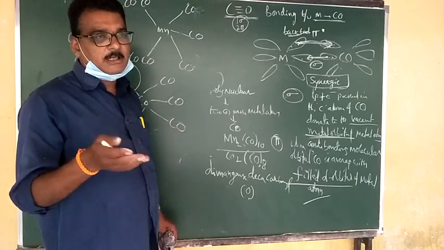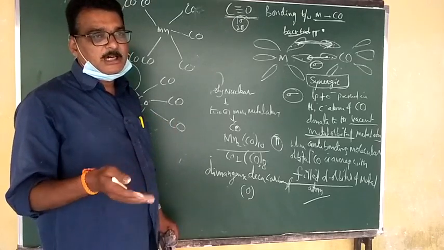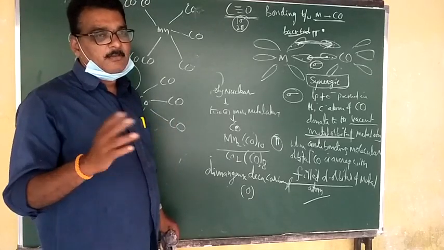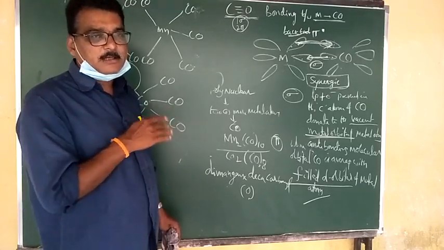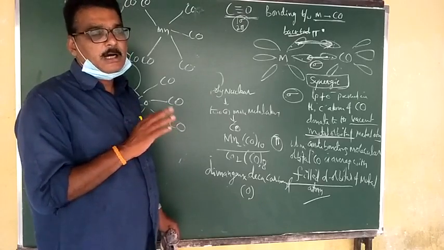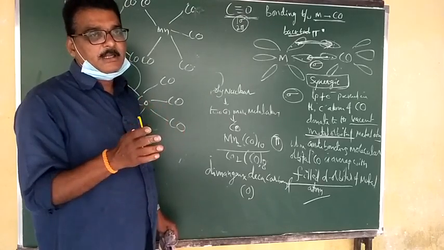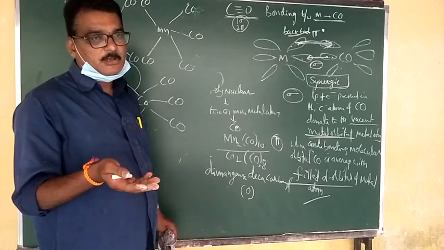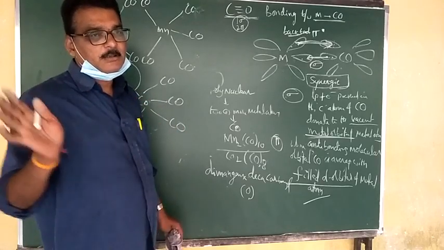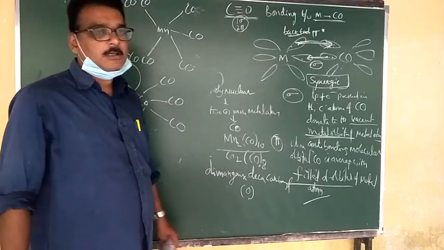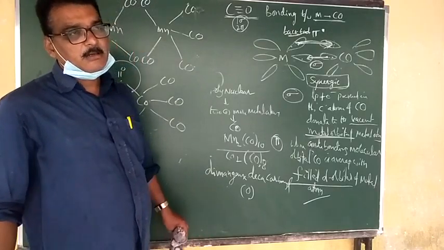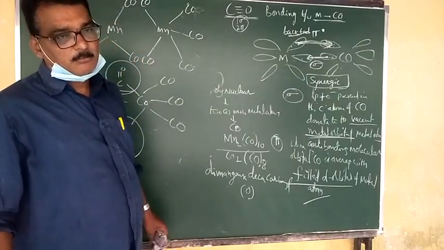Triple bond generally has less bond length, double bond will have more bond length. When carbon monoxide attacks cobalt or another metal atom, the bond length increases. So this is the synopsis about metal carbonyls, or metal bonding with carbon monoxide.